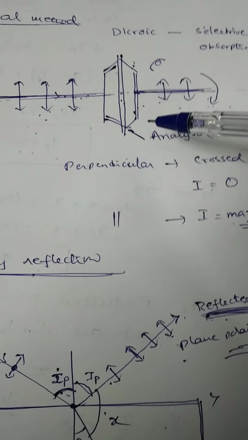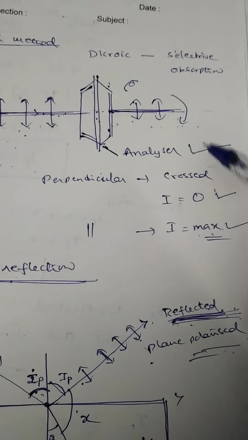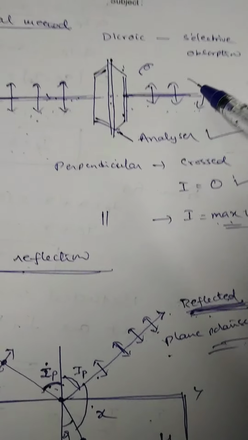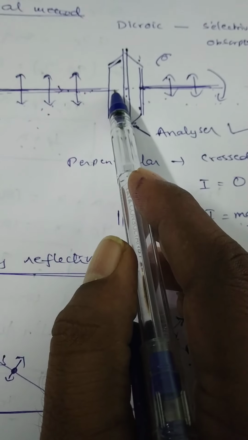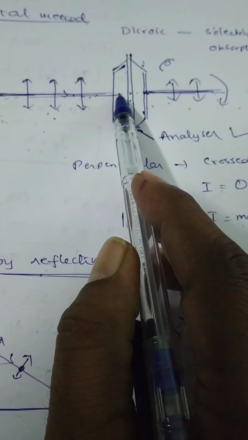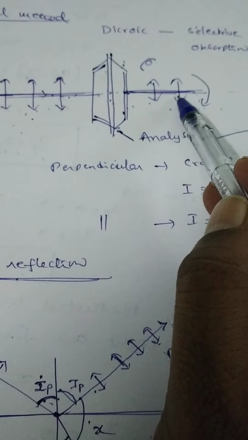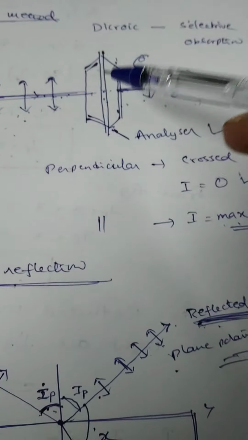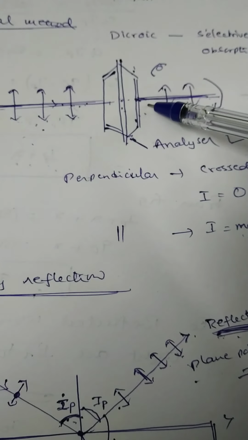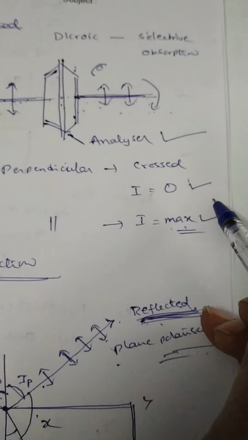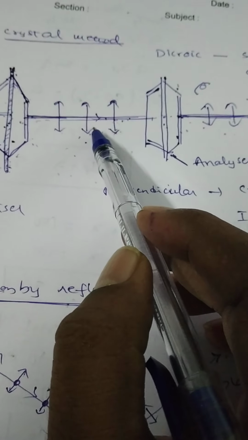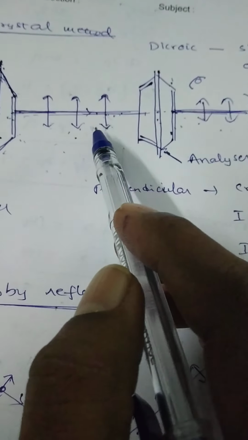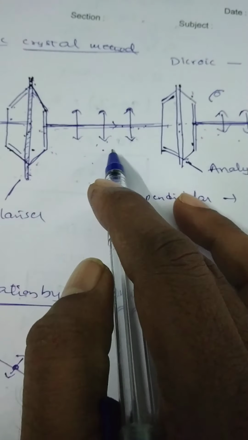On rotating the second crystal, if the intensity of the light does not change in any direction, that means this incident light is said to be unpolarized light, because the intensity remains the same in all directions of rotation of the second crystal. Okay? Suppose the intensity changes from minimum to maximum, not from 0 to maximum. Minimum to maximum means it has an unequal number of arrows and dots. That's why this light is said to be partially polarized light.